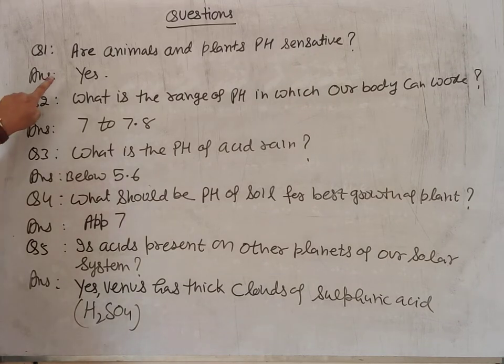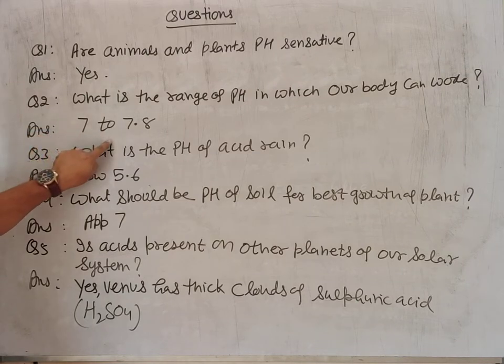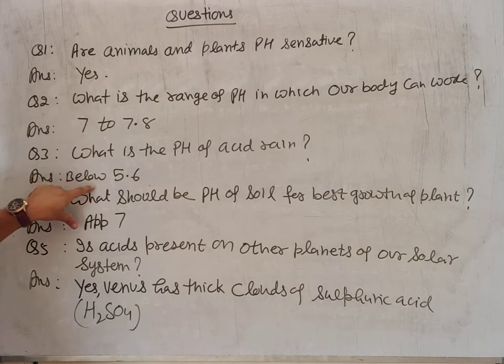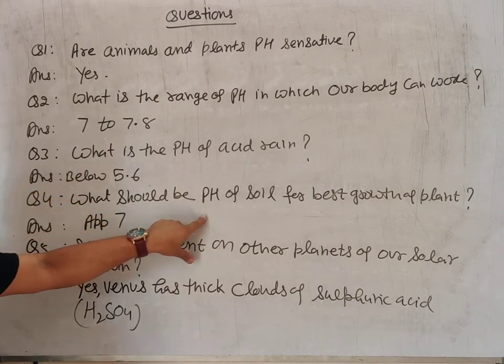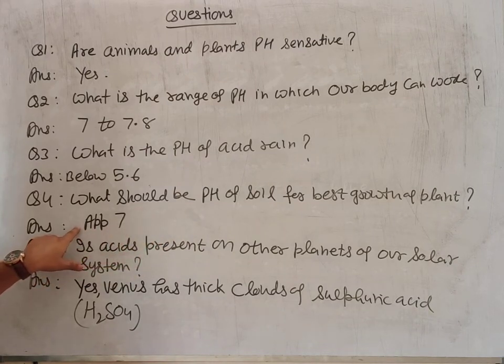So animals and plants are also pH sensitive. Our body works in approximately 7 to 7.8 pH range. The pH of acid rain is below 5.6. The pH of soil best suited for plants is approximately 7. And on Venus there are thick clouds of sulfuric acid.